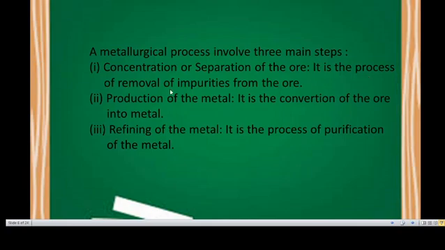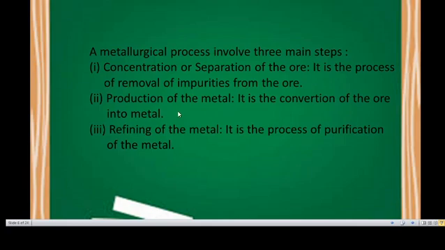It is a process of removal of impurities from the ore. Some of the impurities also present with the ore at the time of collecting the ore from earth crust.